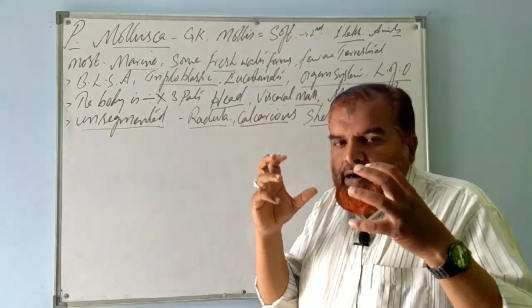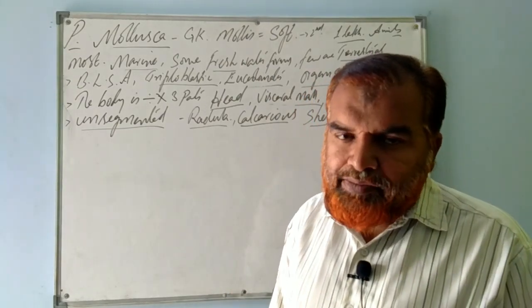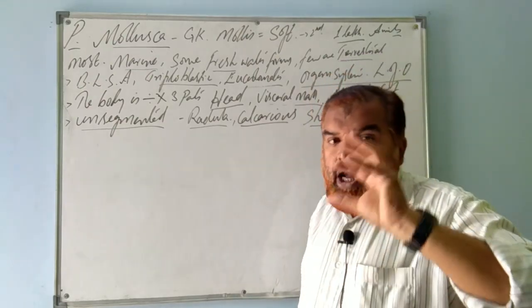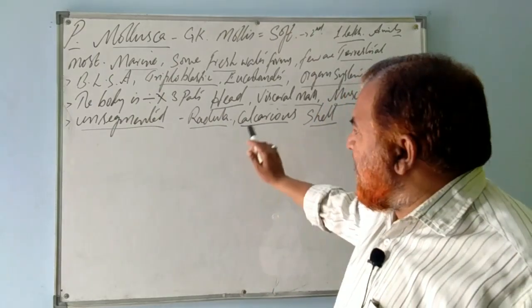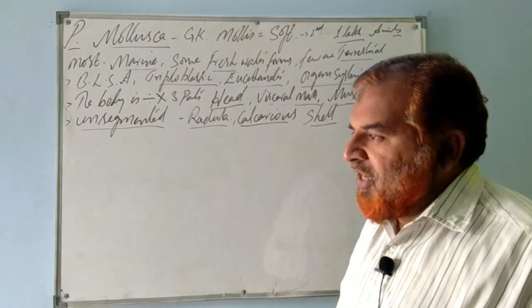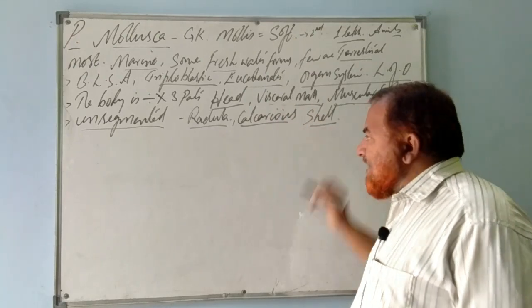All these parts are very soft, delicate, mucilaginous and smooth. Hence we call it calcareous shell because it is made up of calcium.